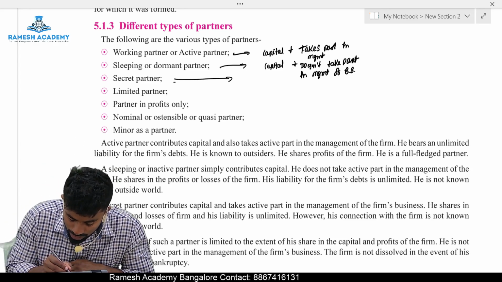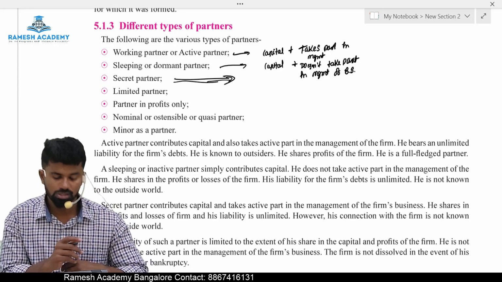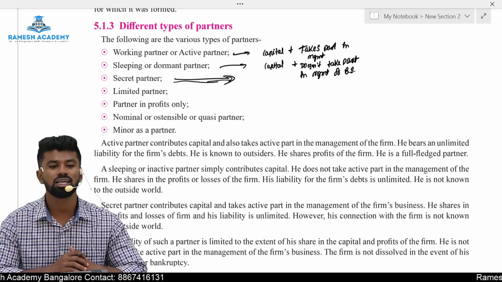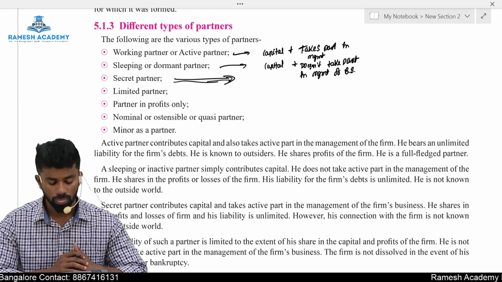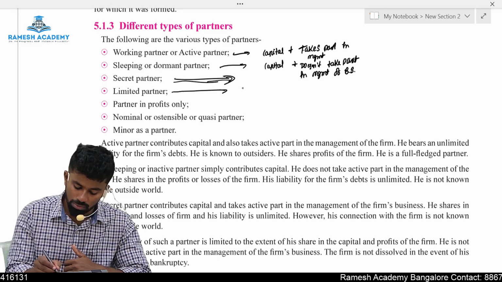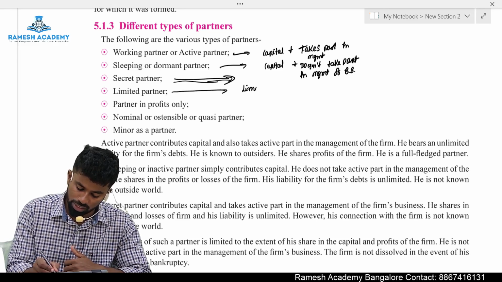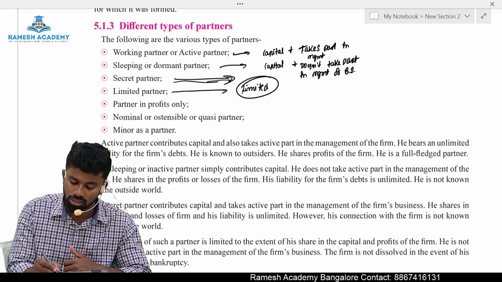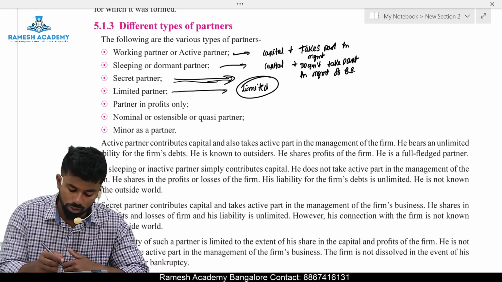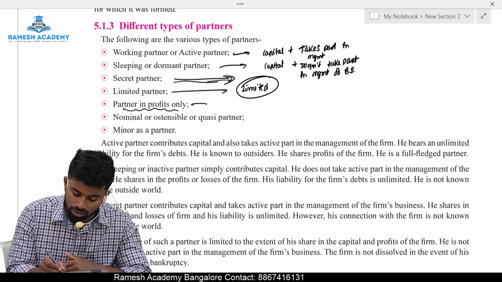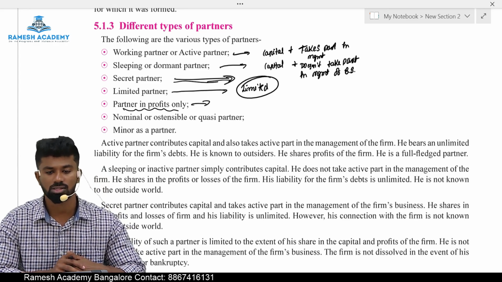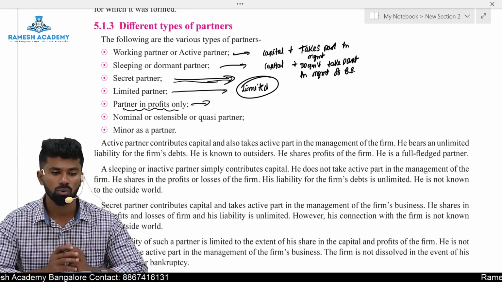Then comes the secret partner. Who is a secret partner? The person whose name is not disclosed to the public is considered a secret partner. Okay. Then limited partner means the partner whose liability is limited. He is called a limited partner. Next one, partners in profit only. He is a partner who shares only the profit, not the losses. That partner is considered a partner in profit only.